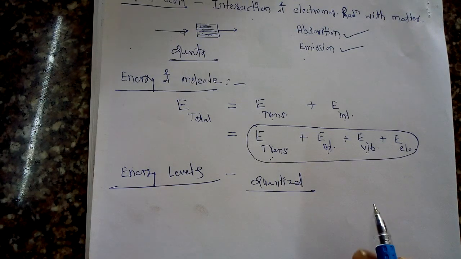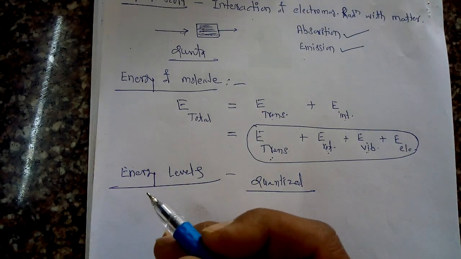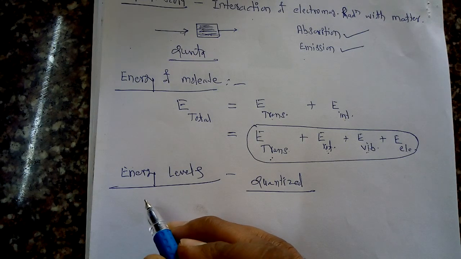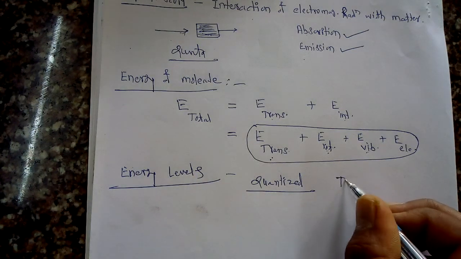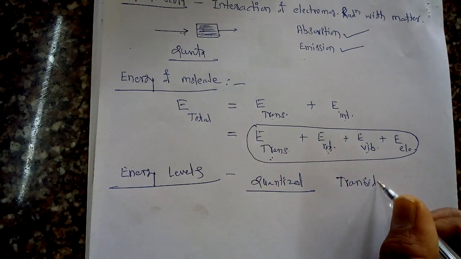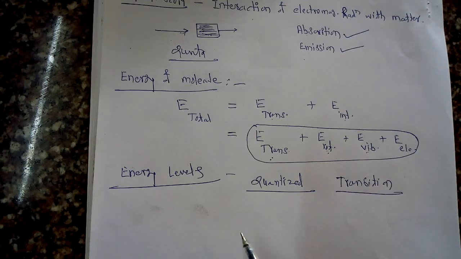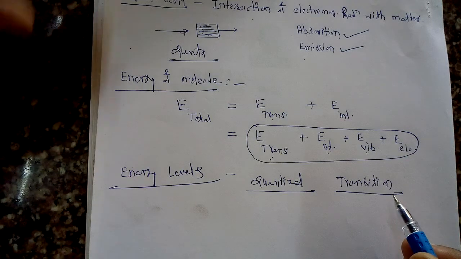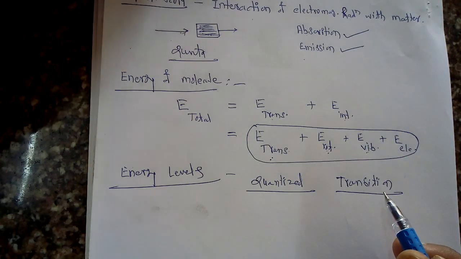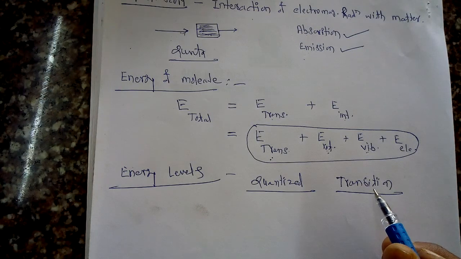Whenever a molecule goes from one energy level to another energy level, we say that it undergoes a transition. So what do we mean by the transition of a molecule? Transition of a molecule is nothing but the conversion or transfer of the molecule from one energy level to another energy level. Whenever such transitions take place, different energy changes can take place.